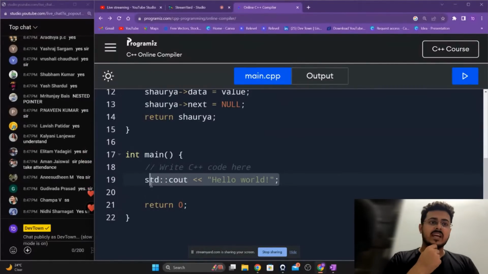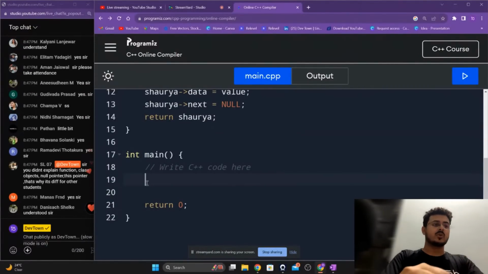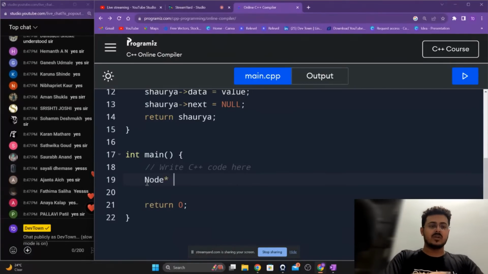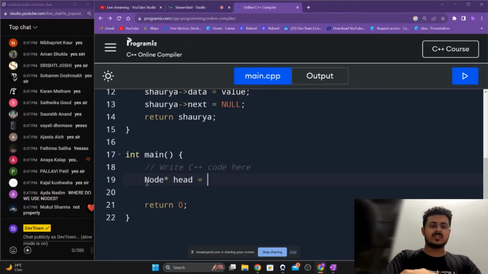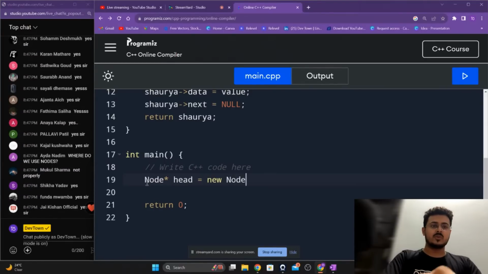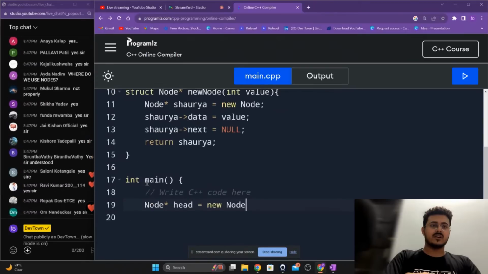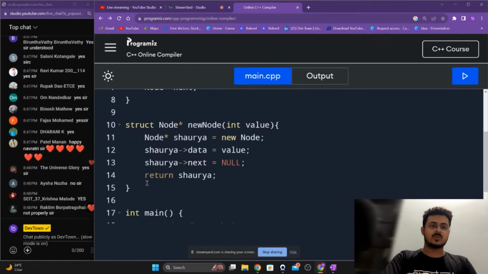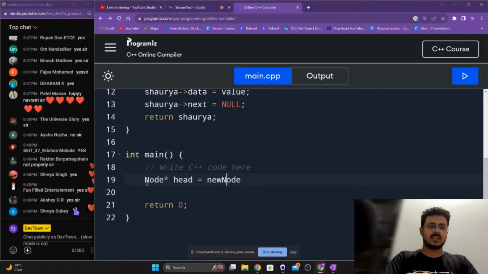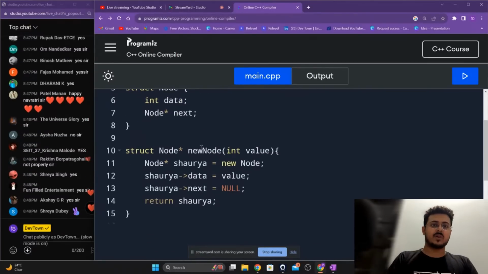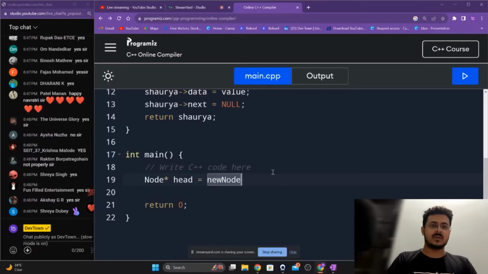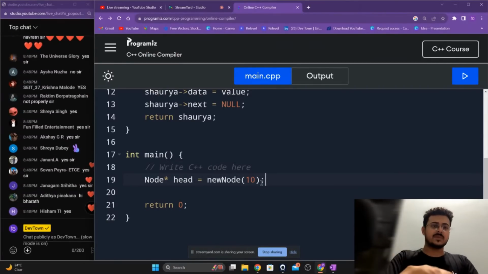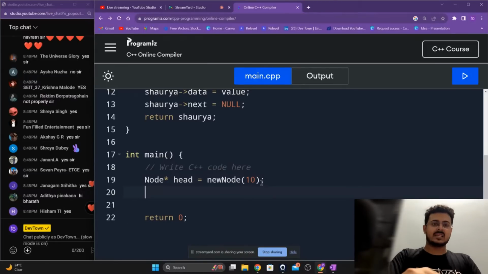So right over here, if I want to create a new node at any particular point of time, let's assume, Node* head = new Node(10). Keeping the name similar is very important, guys. So here, new Node is very important, and then we'll create another node.